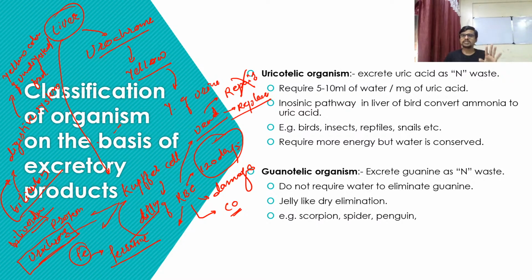This yellow colored undigested food, or feces, is not your excretory product. Excretion is different, guys; defecation is different, and excretion is different. I already explained in the first 5 minutes. If you did not attend the lecture in the first 5 minutes, please watch the lecture from the first point after the lecture. There I already explained what is meant by excretion and why it is important to use the word metabolic product in the definition of excretion.